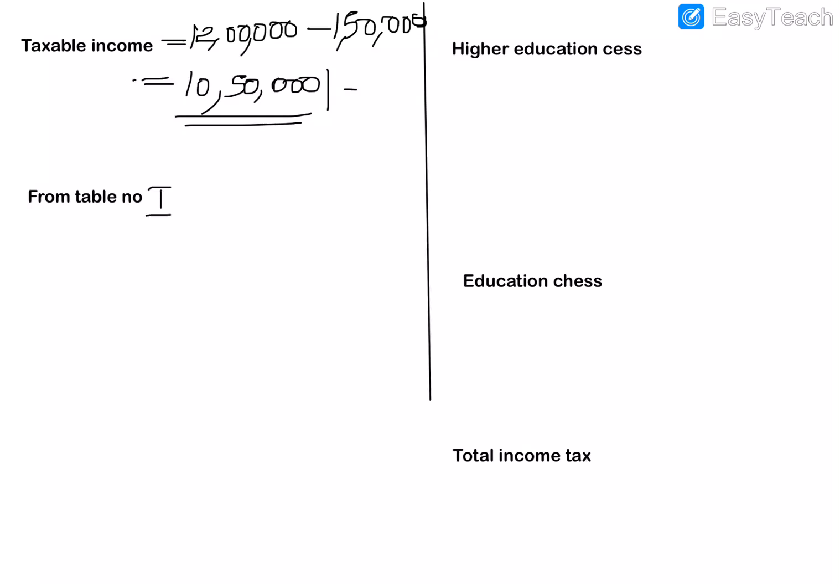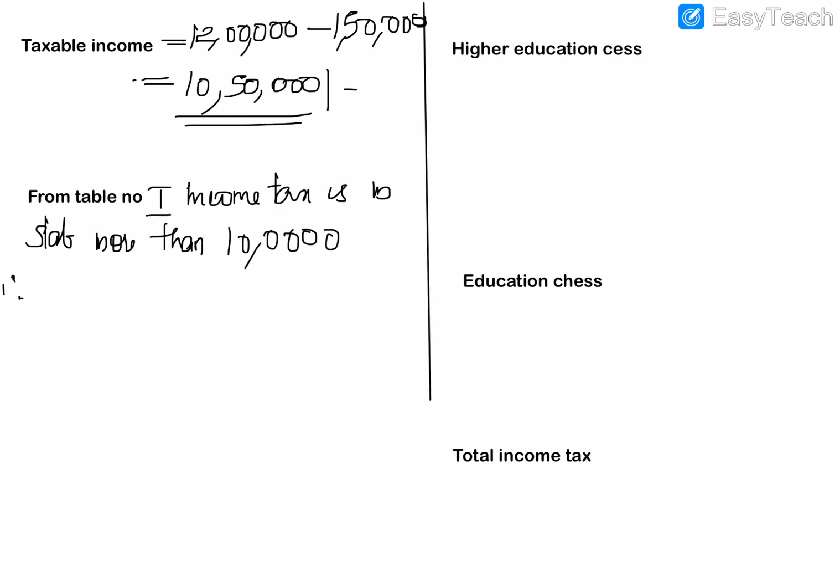So we can write that from table 1, the income tax is in the slab more than 10 lakh. Since his taxable income is 10 lakh 50,000, he will be in the slab more than 10 lakh of table 1. Sorry for the zeros.